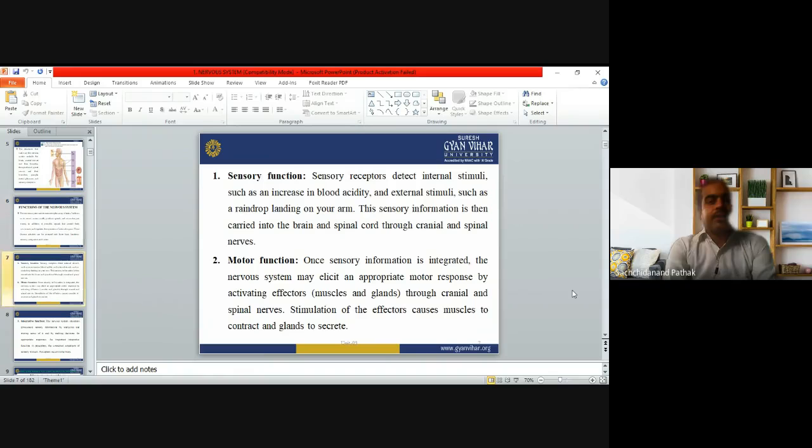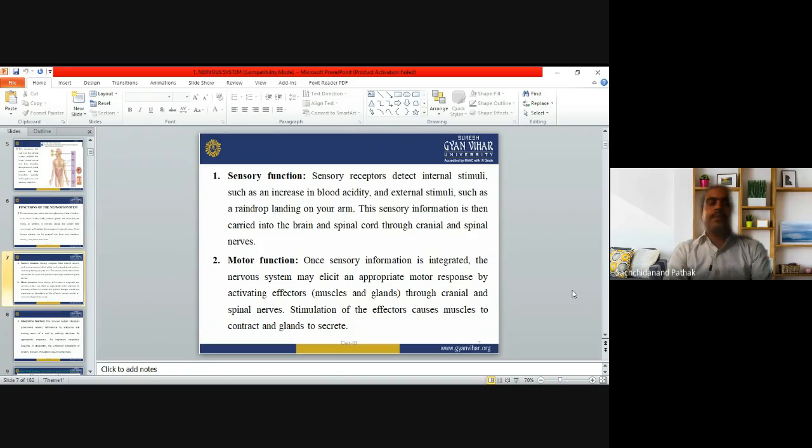The sensory function: sensory receptors detect internal stimuli, such as an increase in blood acidity, and external stimuli, such as a raindrop landing on your arm. This sensory information is then carried into the brain and spinal cord through cranial and spinal nerves. Now, how will the sensory function work? We have to understand that sensory function means there are some stimuli, from inside the body or from outside the body, that stimulate receptors, and the information goes to the brain.